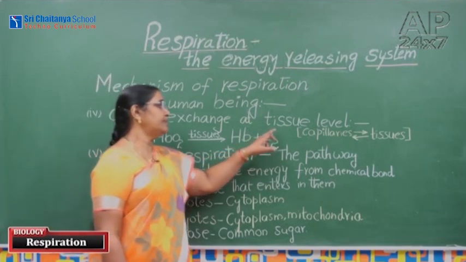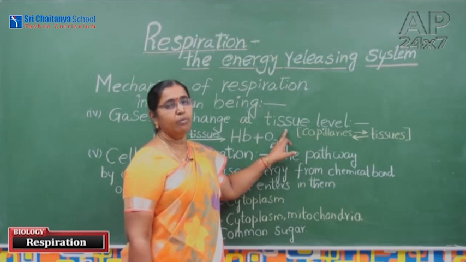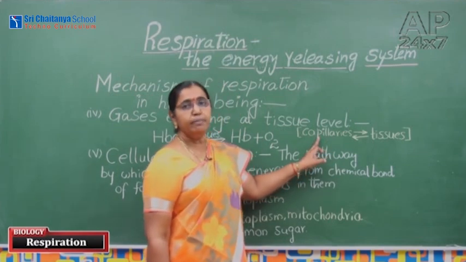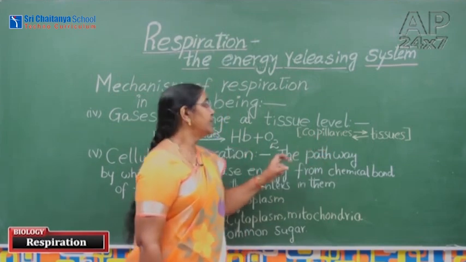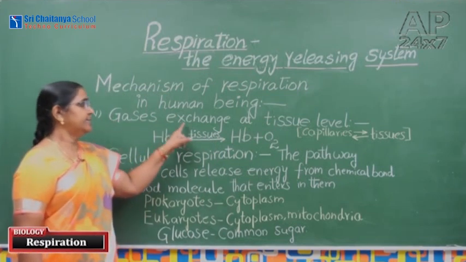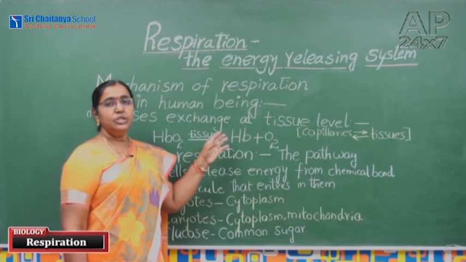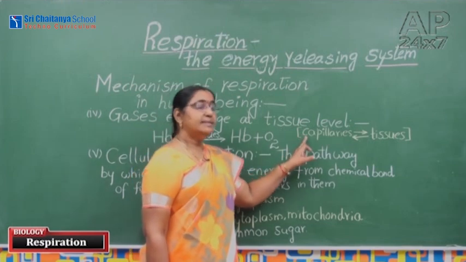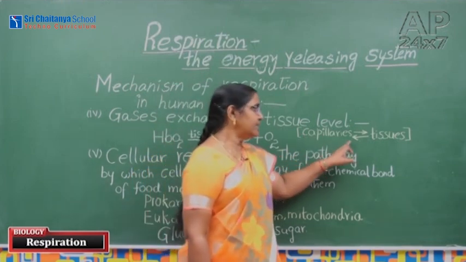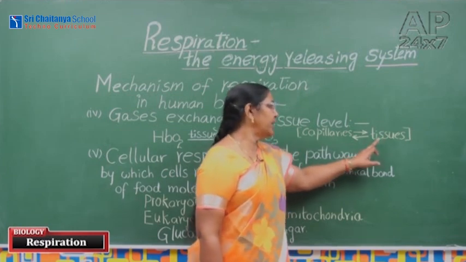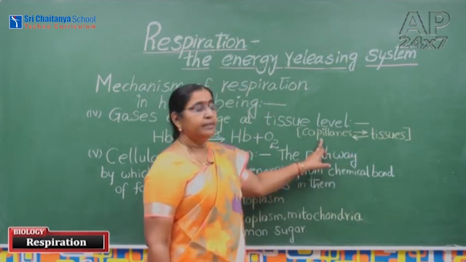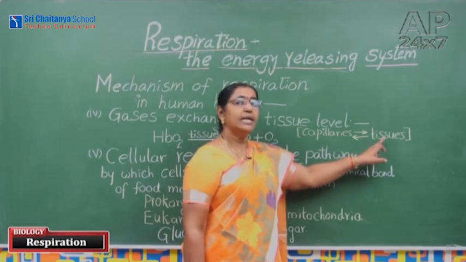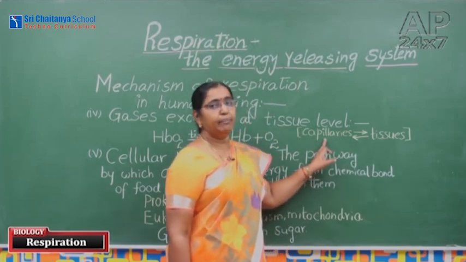As a result of respiration in the cells, the carbon dioxide amount is more. The carbon dioxide from the tissues diffuses into the blood in the capillaries. Here, gases exchange at tissue level. The tissues need oxygen, and they take that oxygen from the blood. As a result of oxidation, carbon dioxide is formed in the tissues. That carbon dioxide diffuses into the blood. This is vice versa: oxygen diffuses from the capillaries to tissues, and carbon dioxide from tissues to capillaries.